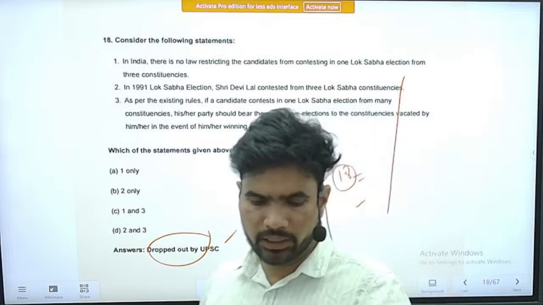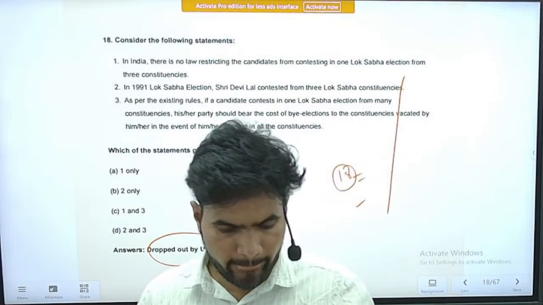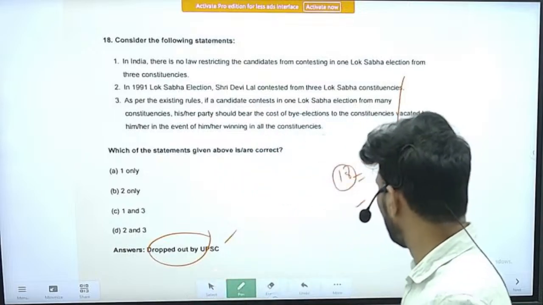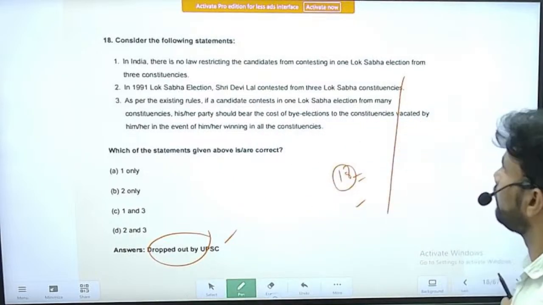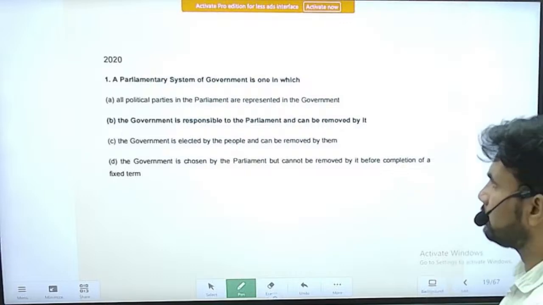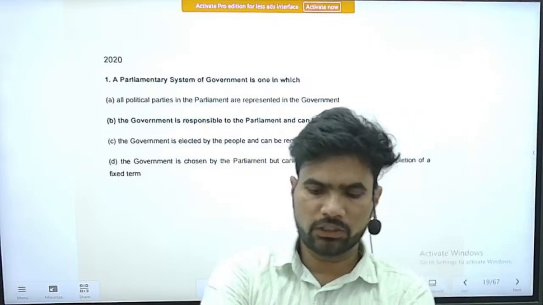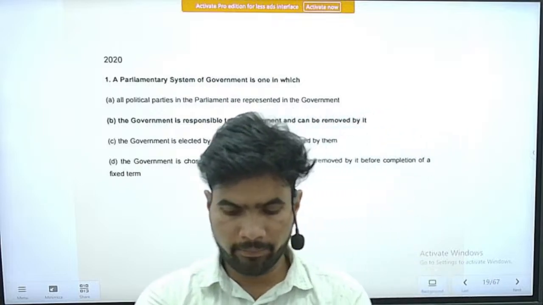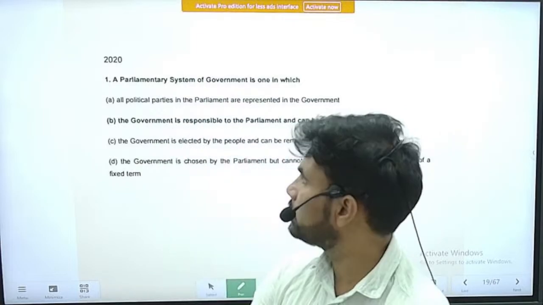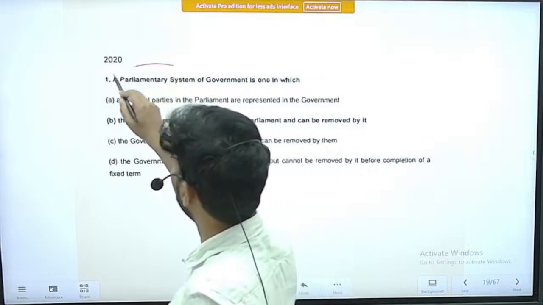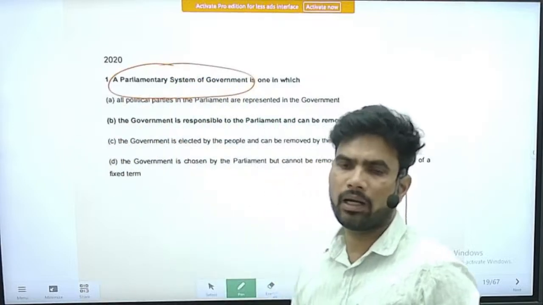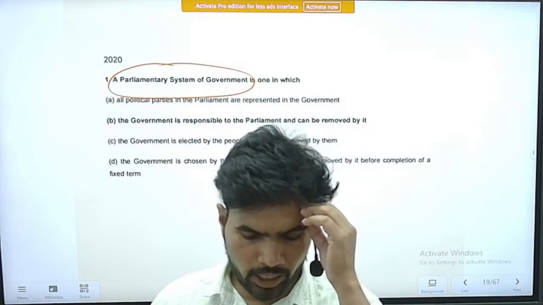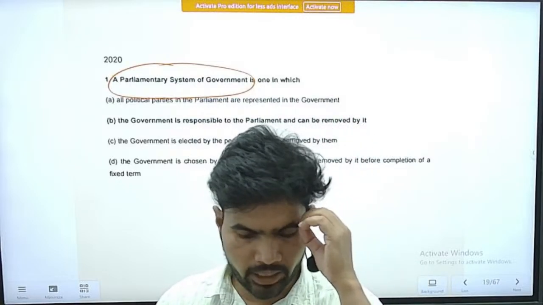Right, now we will see the 2020 questions. Right. 2020, first question is, a parliamentary system of government is one in which. So the question is about parliamentary system of government. What is meant by parliamentary system? Option A, all political parties in the parliament are represented in the government.